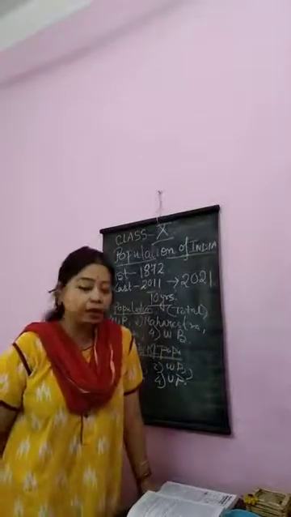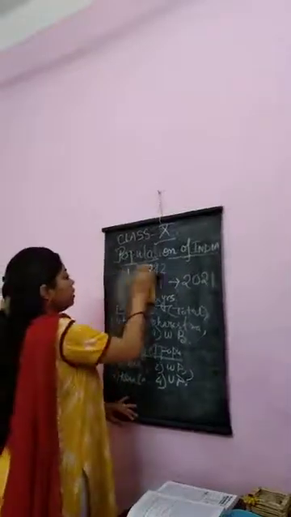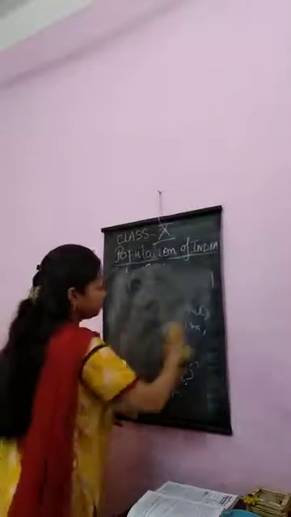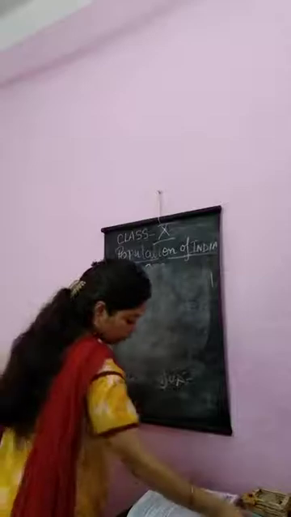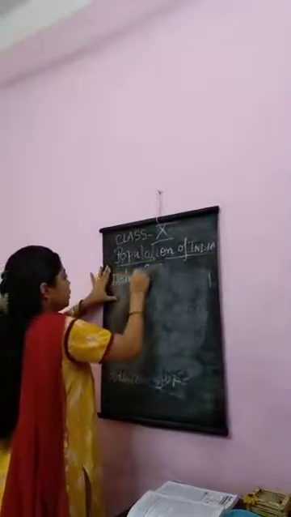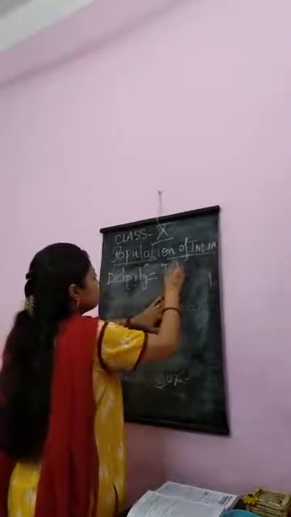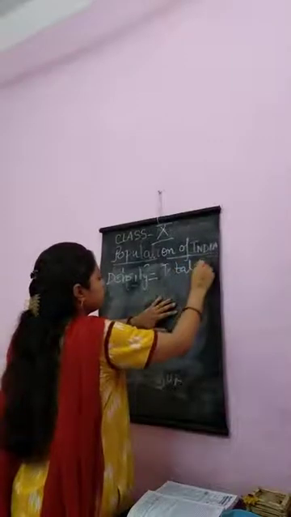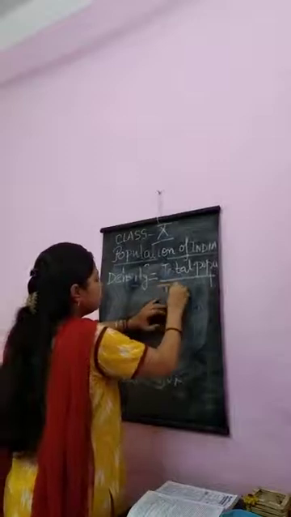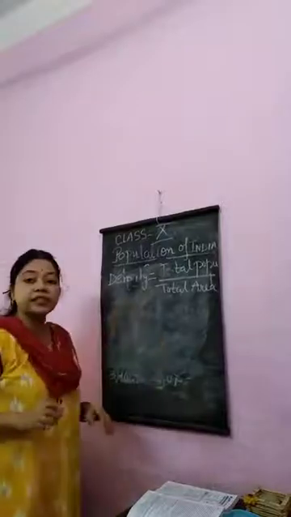Density is equal to total population by total area. This is called the density of population.